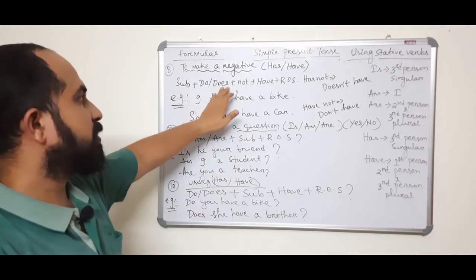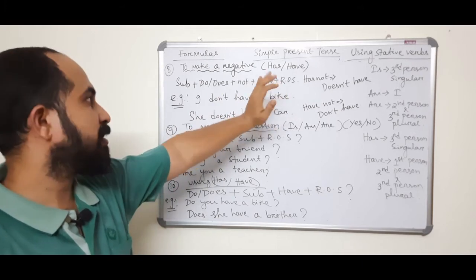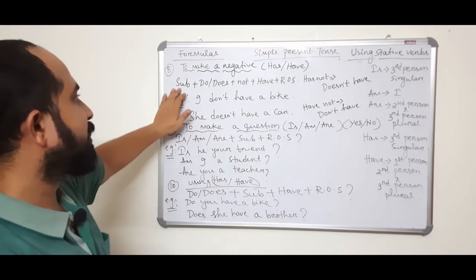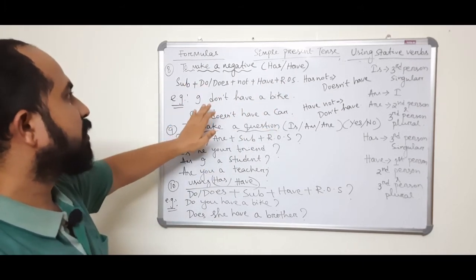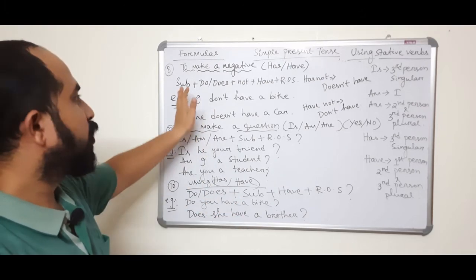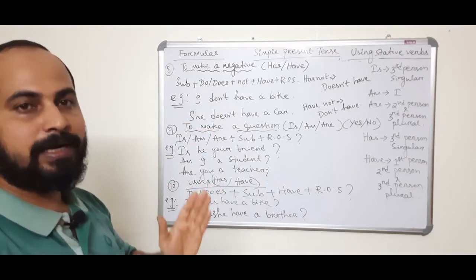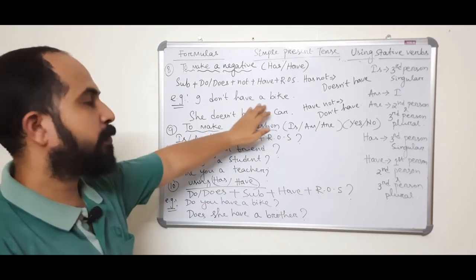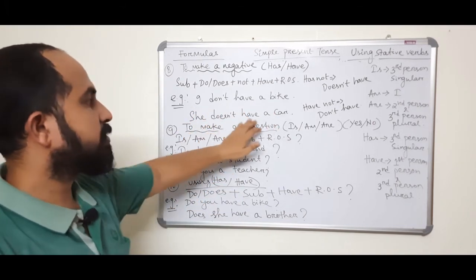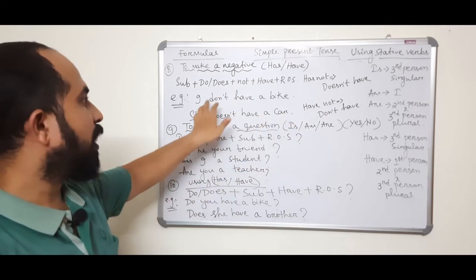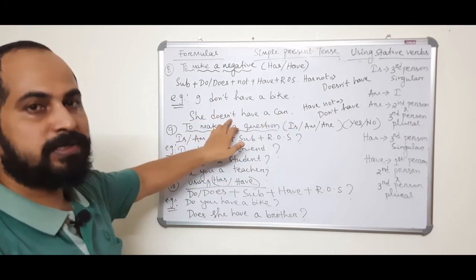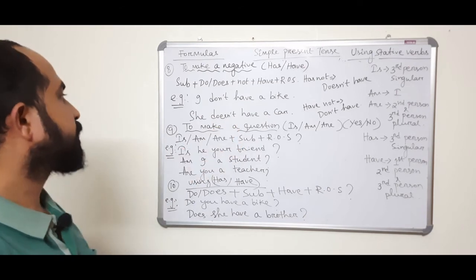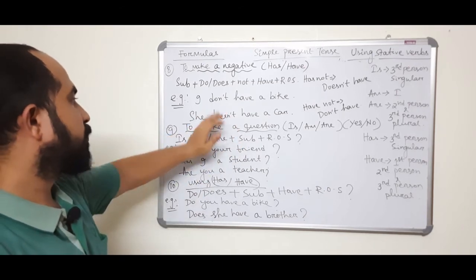Subject plus do or does plus not plus have plus rest of the sentence. If the subject is first person, second person or third person plural, don't have. If the subject is third person singular, doesn't have. So I don't have a bike and she doesn't have a car. So I don't and she doesn't. This is the contracted form.